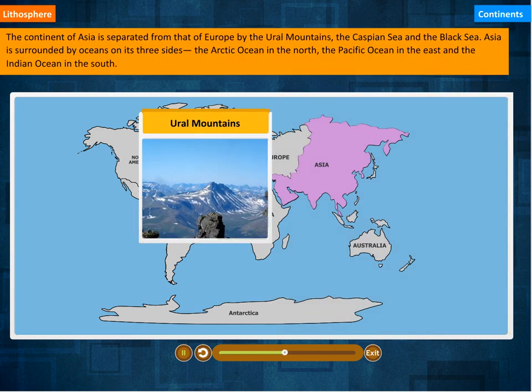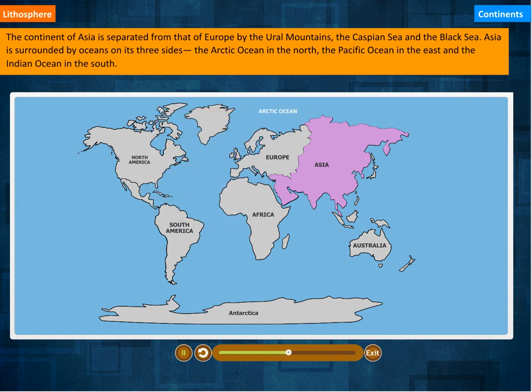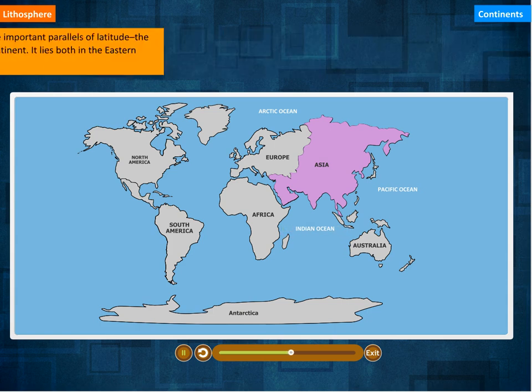The continent of Asia is separated from that of Europe by the Ural Mountains, the Caspian Sea, and the Black Sea. Asia is surrounded by oceans on its 3 sides: the Arctic Ocean in the north, the Pacific Ocean in the east, and the Indian Ocean in the south.